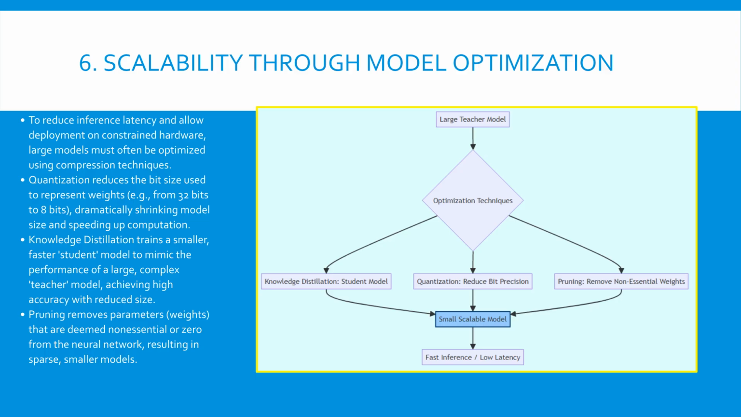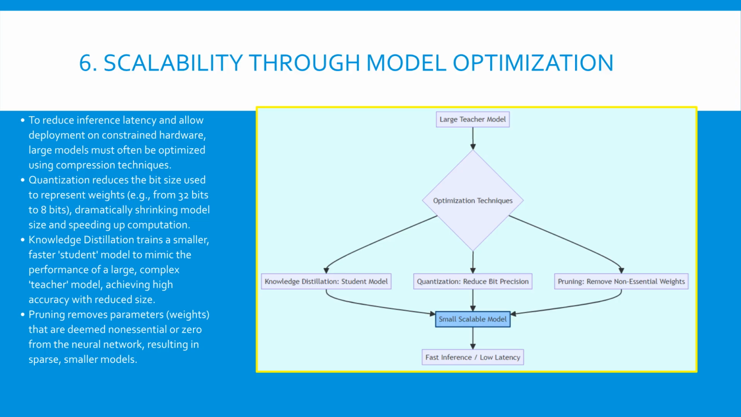To truly scale a model for high throughput and low latency inference, especially in online systems, optimization is mandatory. We achieve this using compression techniques that reduce the model's size without sacrificing much accuracy. One powerful technique is quantization, which involves reducing the precision of the numerical values used to represent the model's weights, often going from 32-bit floating-point numbers down to 8-bit integers. This significantly shrinks the model file size and speeds up calculations.